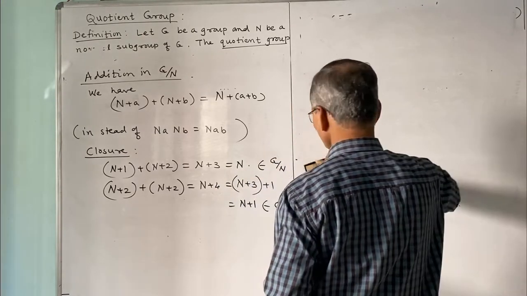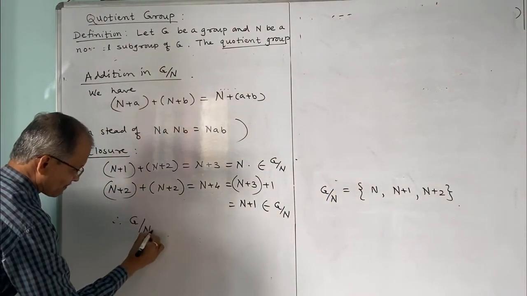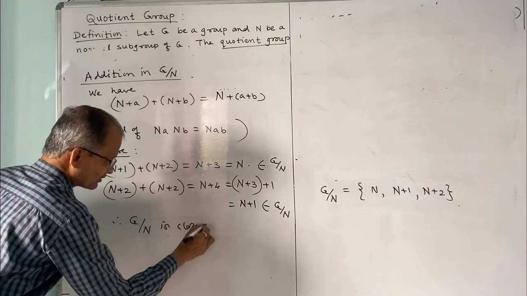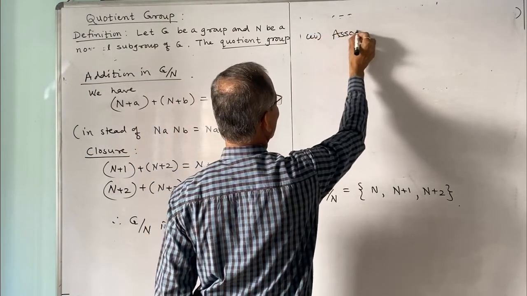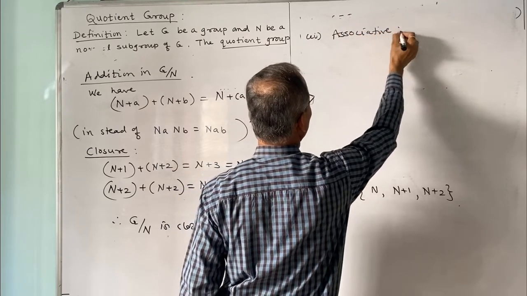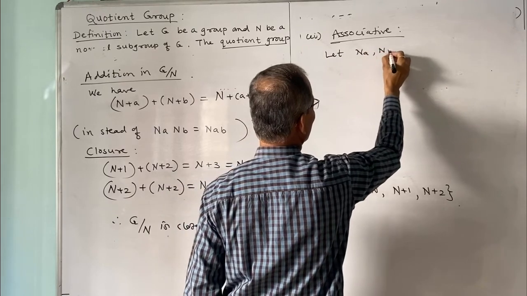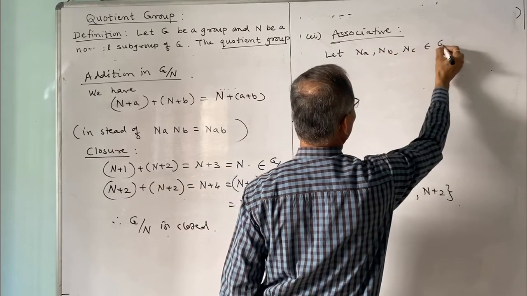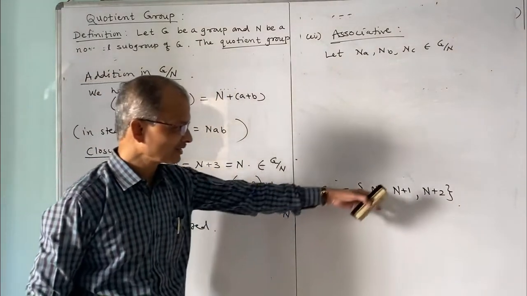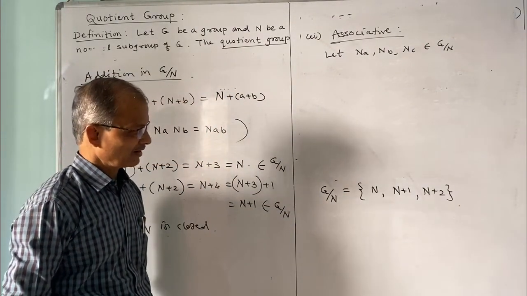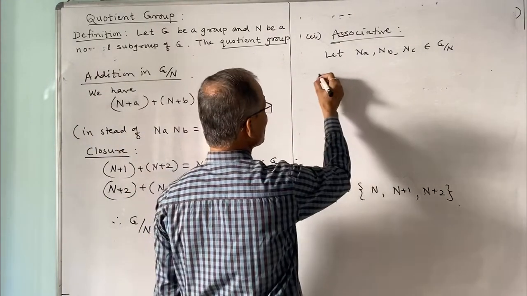Now what about the remaining properties? The second property is associativity, and we can observe that. Let N plus a, N plus b, N plus c belong to G by N. Only 3 elements are there, so you can consider the 3 together and verify the associative property.